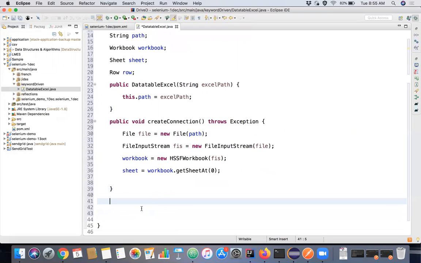So what I want to return is a list of methods. We can read the method name as a string, and we can return a list of strings.